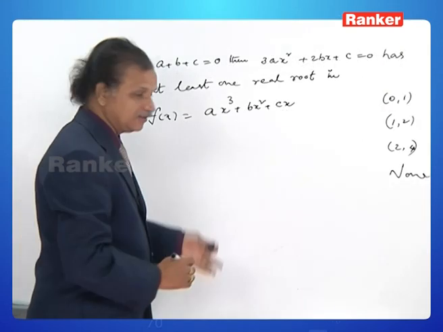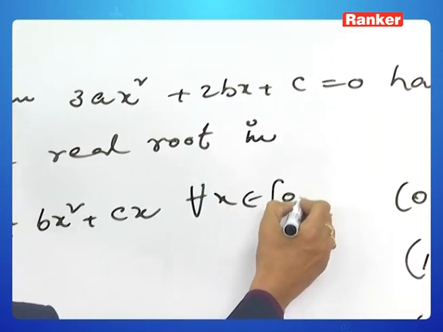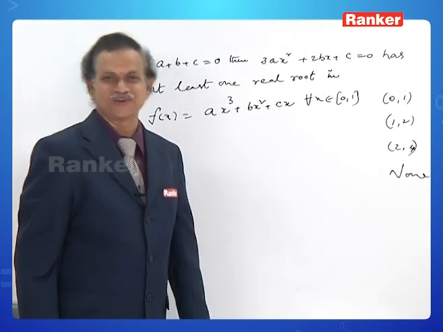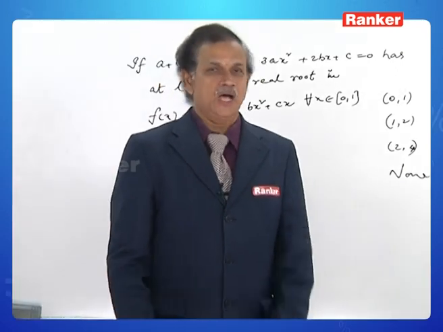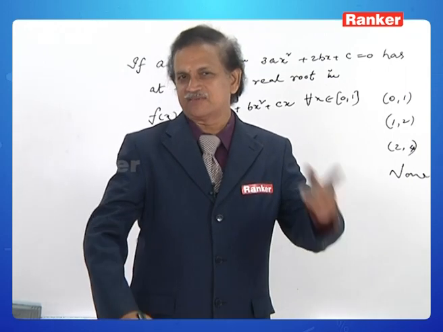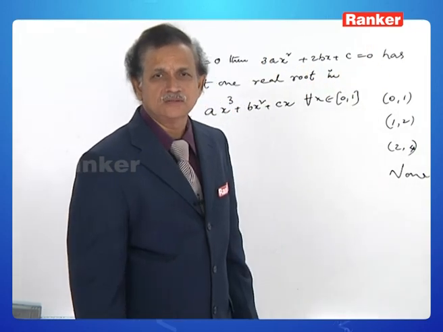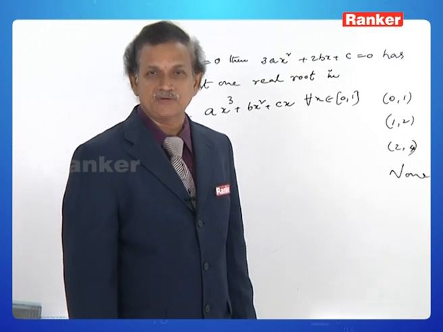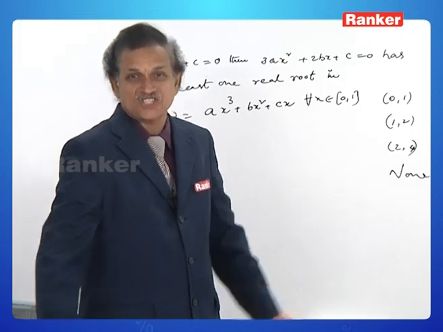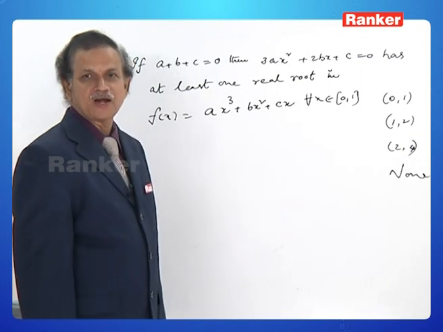So I like to define this function on closed interval 0 to 1. Yes, of course. Simply because I must be able to use the data given. He has given us a plus b plus c is equal to 0. I have to define f of x such that a plus b plus c is equal to 0 is to be encashed. That is why I have defined f of x on that closed interval 0 to 1.